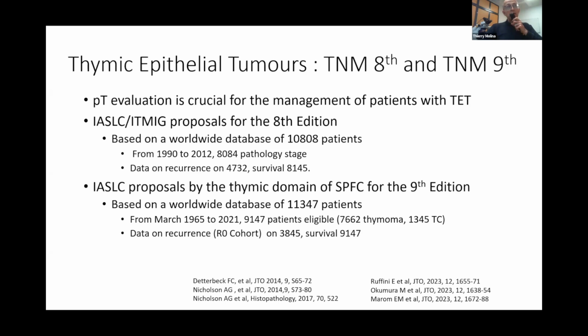For the 8th edition, IASLC and ITMIG proposed a classification based on more than 10,000 patients, with survival data in more than 8,000. The Thymic Domain of the Staging and Prognostic Factors Committee of the IASLC proposed, for the 9th edition, a classification based on more than 11,000 patients, with survival data in more than 9,000.